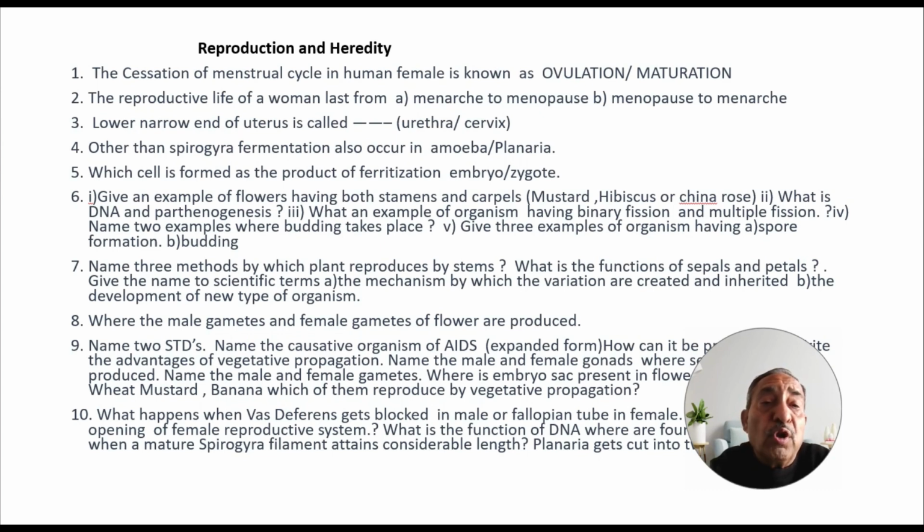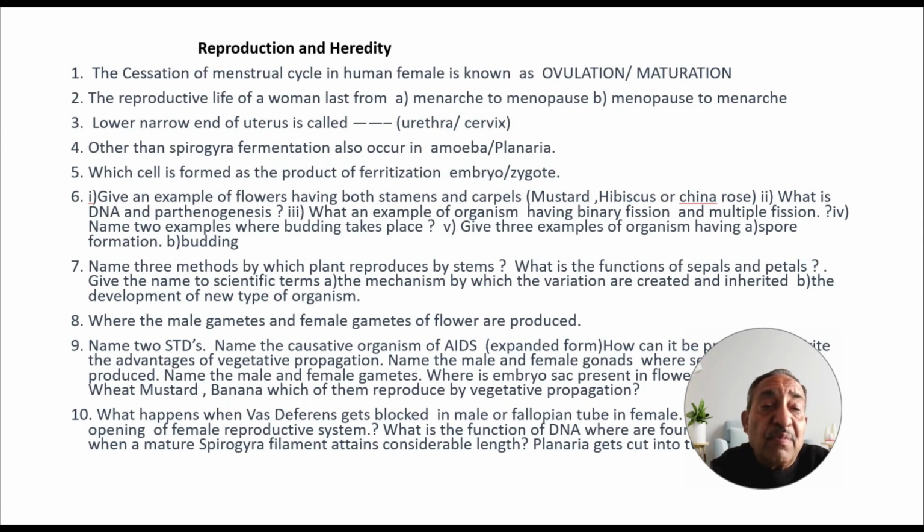Third, lower narrow end of uterus is called urethra या cervix. Other than Spirogyra, fermentation also occurs in amoeba or planaria. Which cell is formed as a product of fertilization, embryo or zygote?